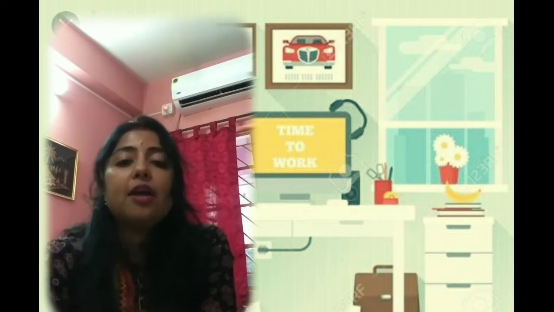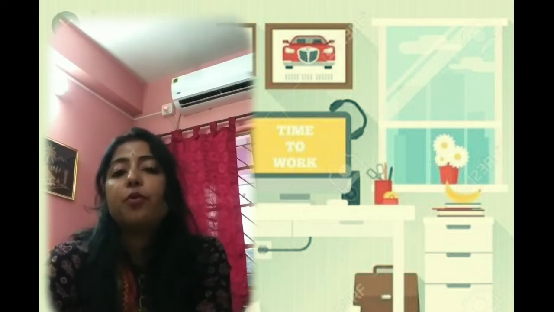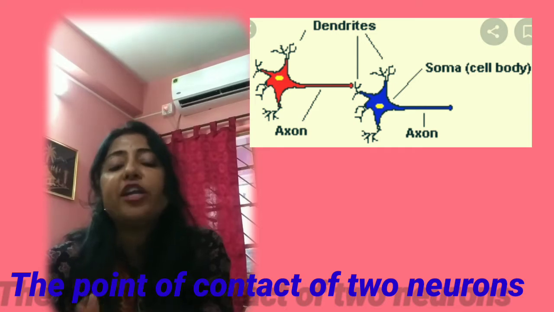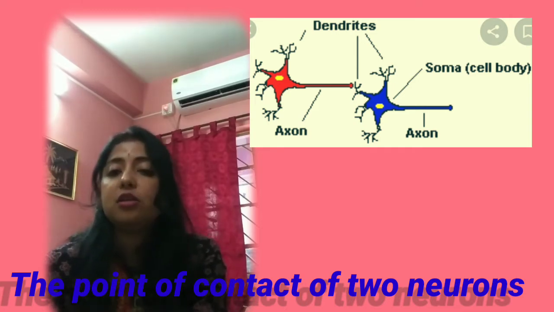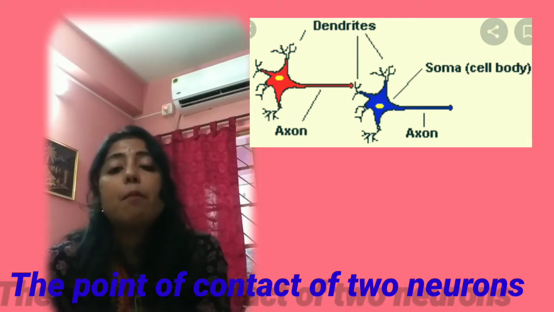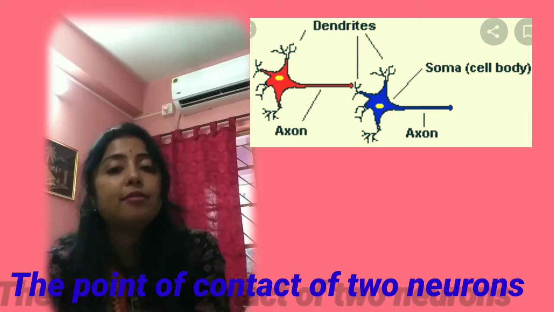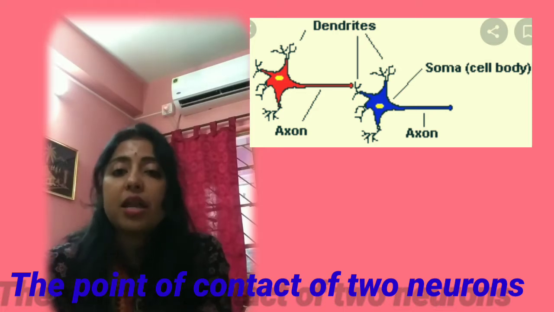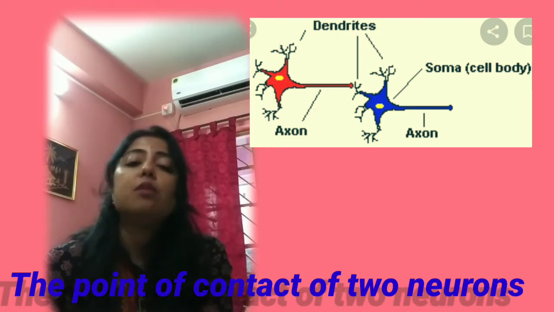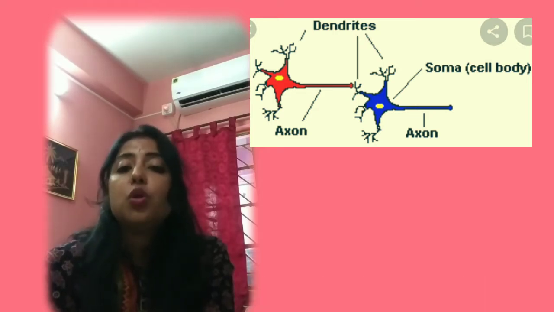Today I'm starting with the first point, that is synapse. What is synapse? As I told you last time, it is a point of contact or junctional point of two neurons. The first is the presynaptic neuron and the second is the postsynaptic neuron. This junctional point is known as the synapse.